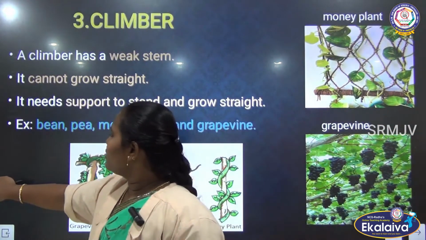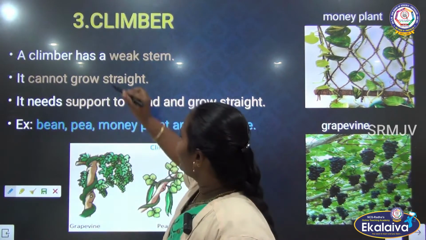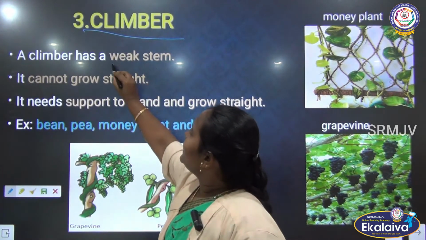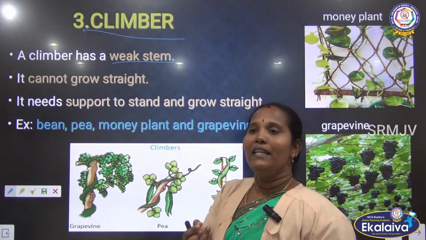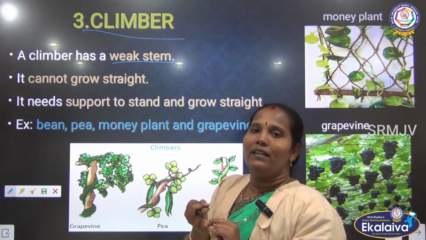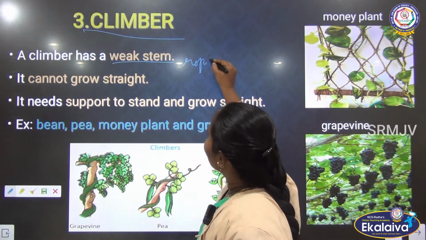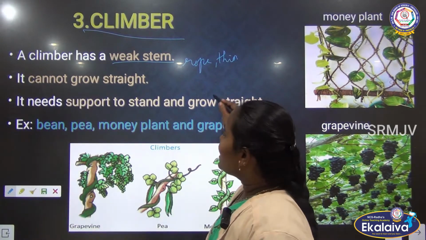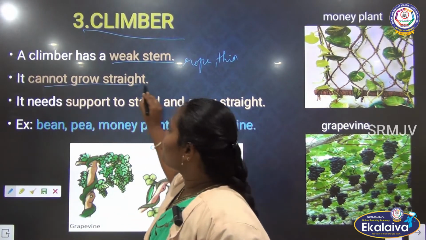Then next, the third one we have to see is the climber plants. What are climbers? They have a very thin, very weak stem. It looks like a rope, and it is very thin. That is the reason they cannot grow straight.